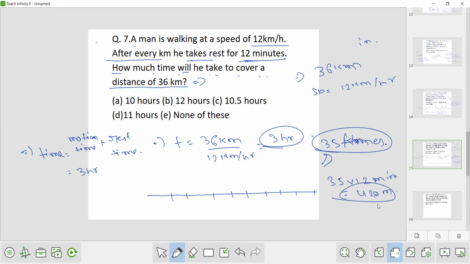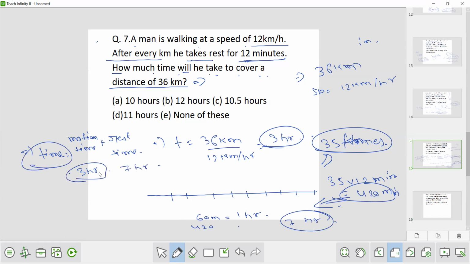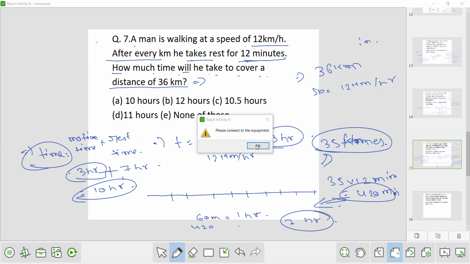So in hours, 420 minutes, we will convert this 420 minutes in terms of hours. So 60 minutes is equal to 1 hour. So 420 minutes is equal to how many? So 7 hours. So the rest time is 7 hours, the motion time is 3 hours. So the total time taken is 3 hours plus 7 hours, that is 10 hours. So option number A is the correct answer for this.